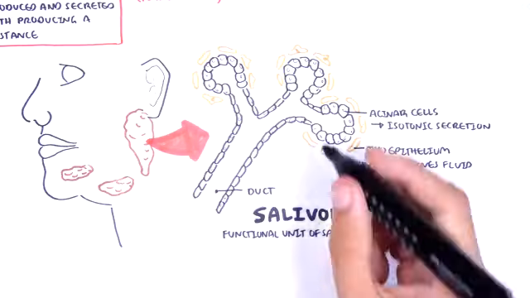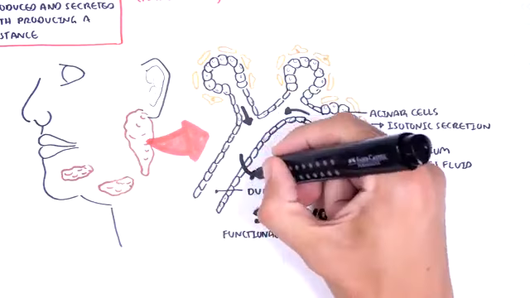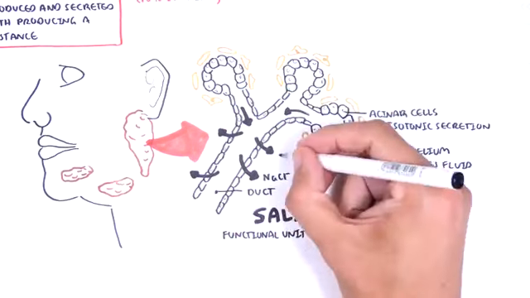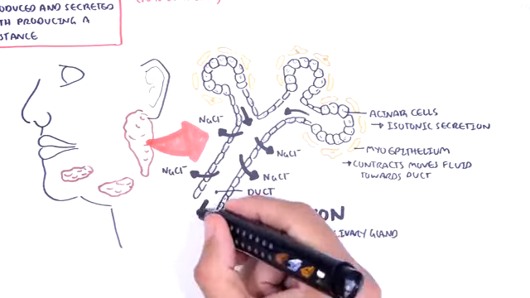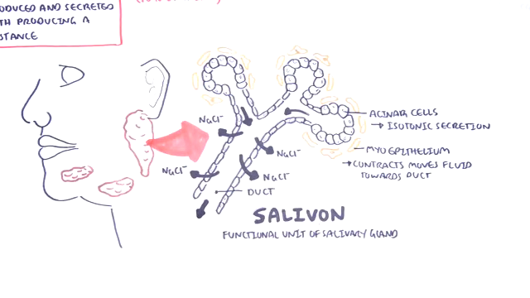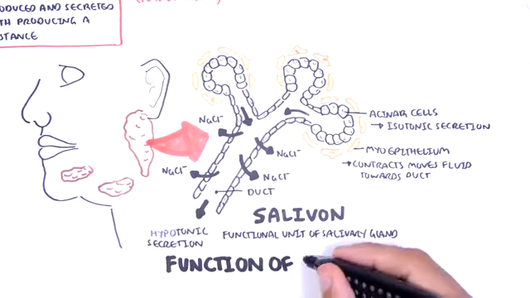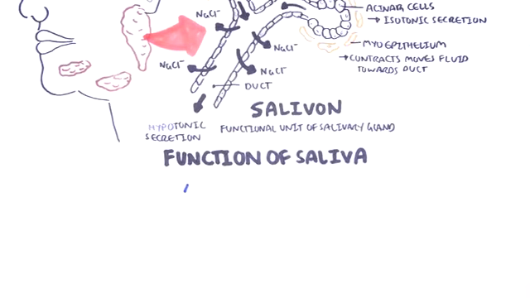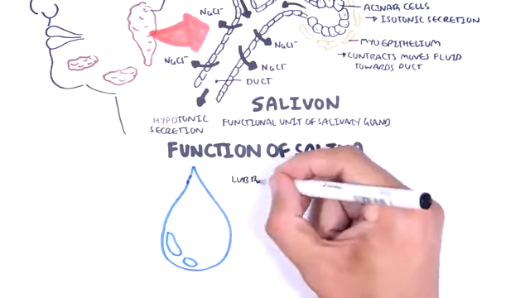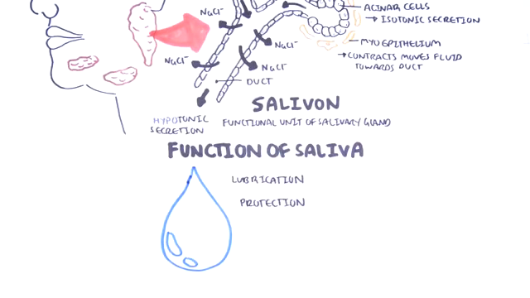Here, along the ducts, the fluid flows, and these duct cells will reabsorb sodium chloride, but they will not reabsorb the water, making the saliva more hypotonic. The saliva has three main functions: lubrication, protection, and digestion. There are a few ways it protects.